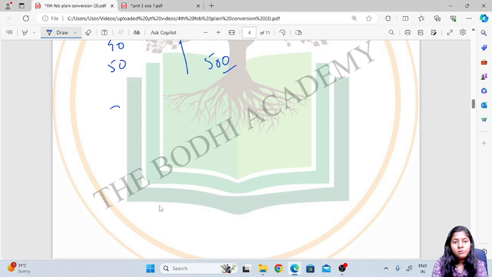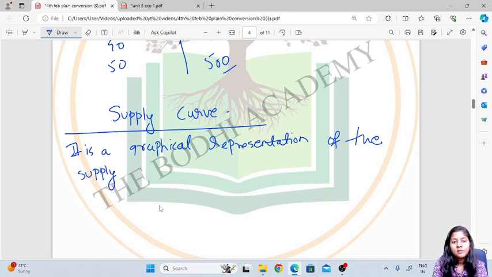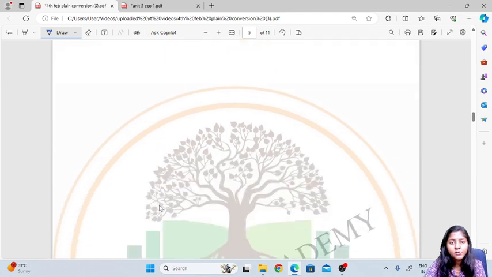So, supply curve. The supply curve is nothing but a graphical representation of the supply schedule. Okay, so here, this is a freehand diagram, so we can draw like this.